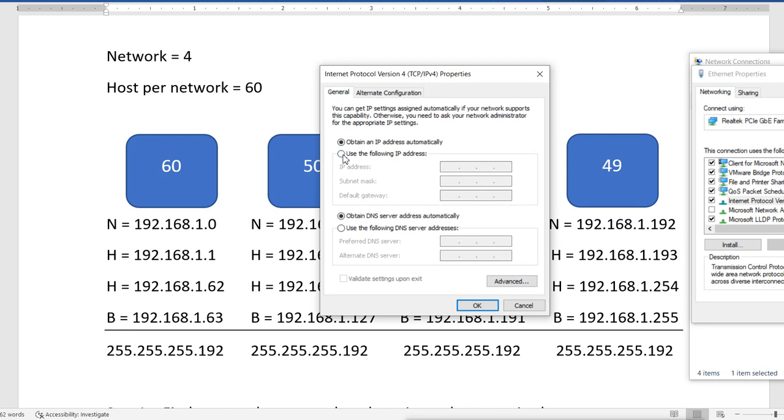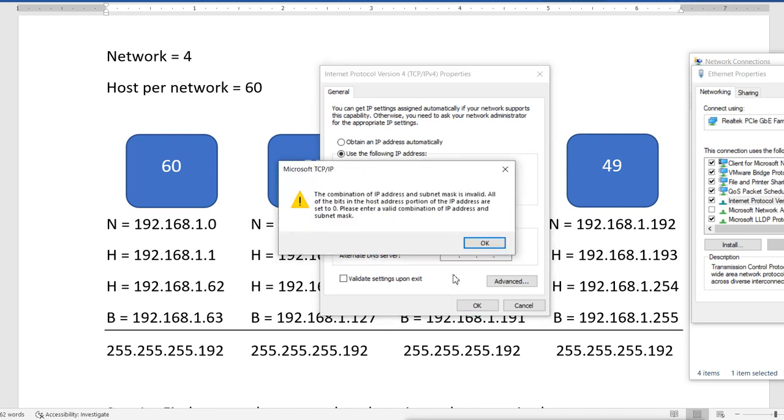Now first, suppose I use this IP, 192.168.1.0. This is class C. You can see it automatically gives me the class C subnet mask. Now if I'm not making any changes, the host bits are 0. Host bits are 0, which means it's a network address. If I try to use this, it says you can't use it, because it's a network address and the host bits are 0.